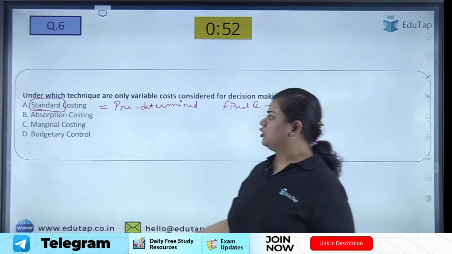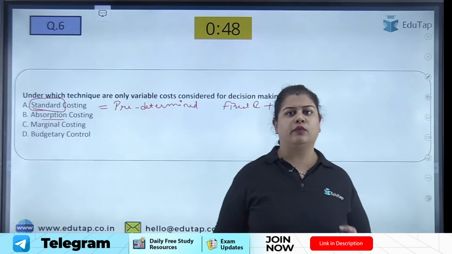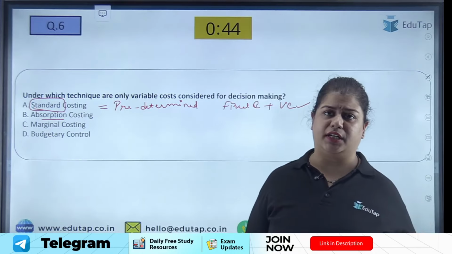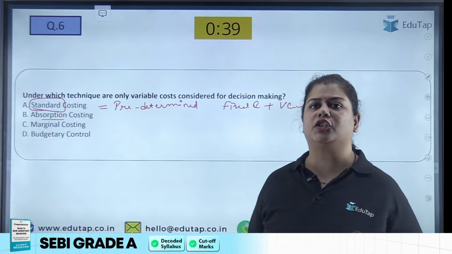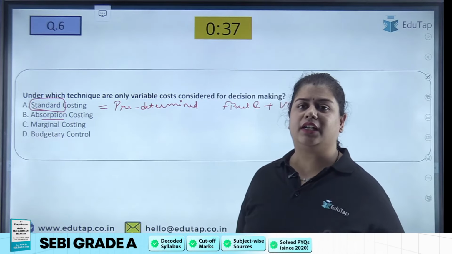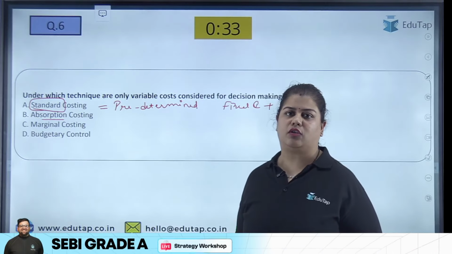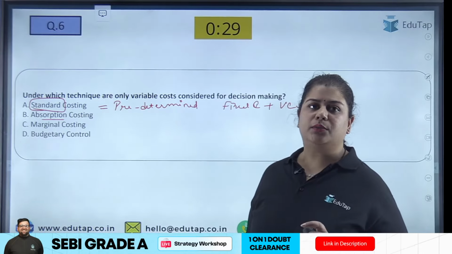Then what is absorption costing? When there are several overheads, manufacturing overhead, then office and administration overhead, selling overhead, all these overheads are to be charged to the product, irrespective of whether it is fixed cost or variable cost. Both of them will be charged or absorbed to the product.